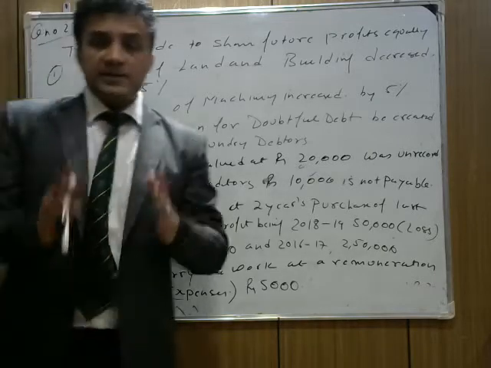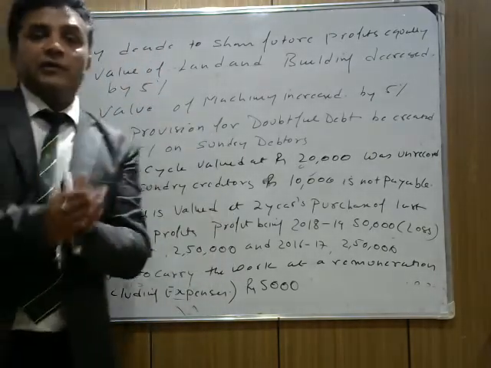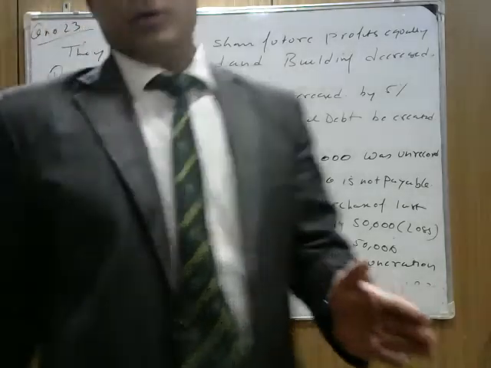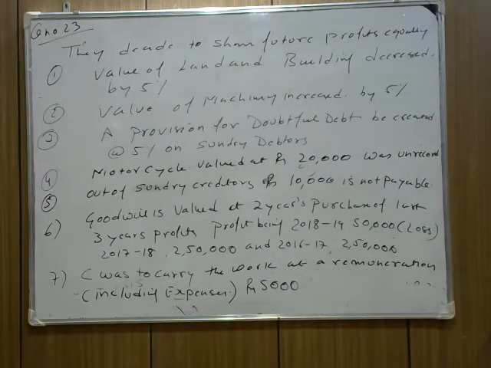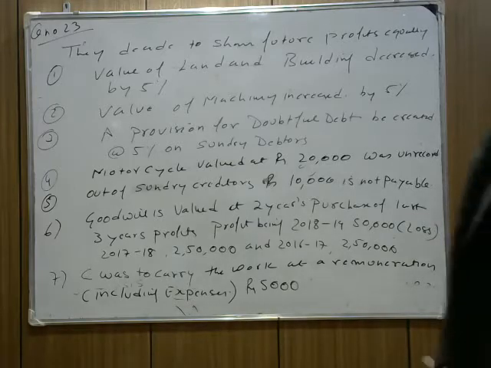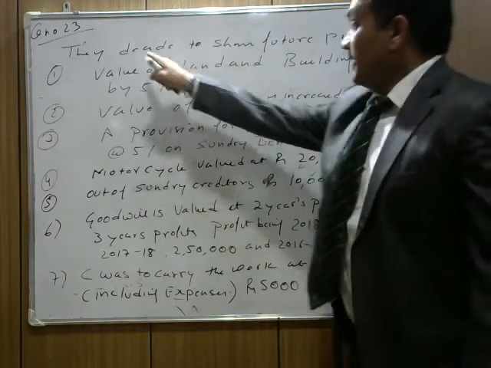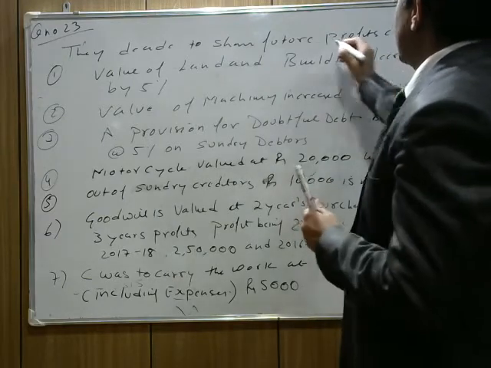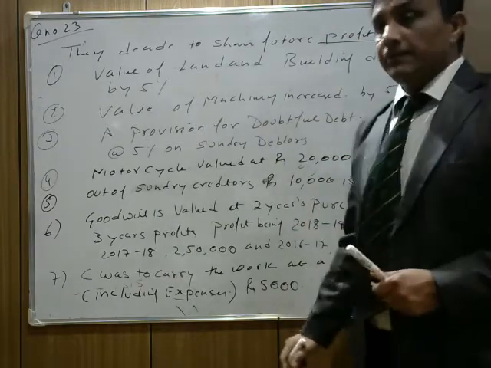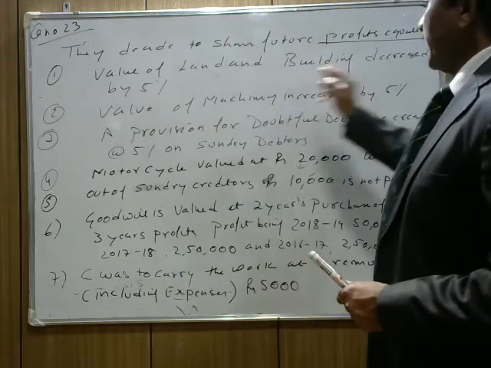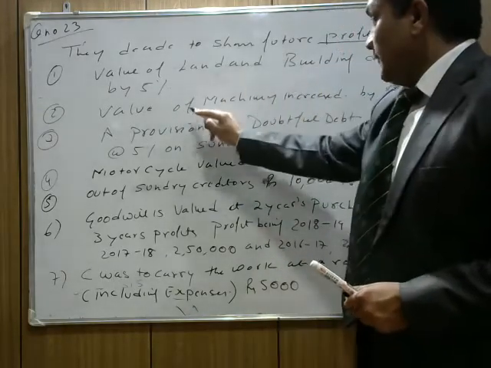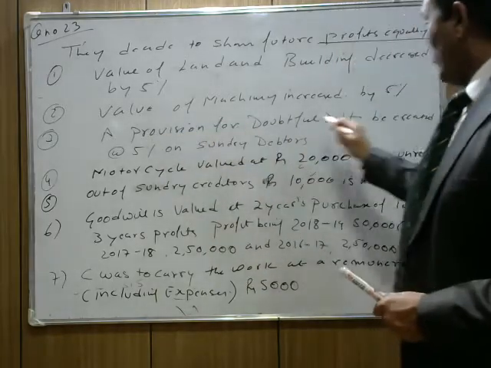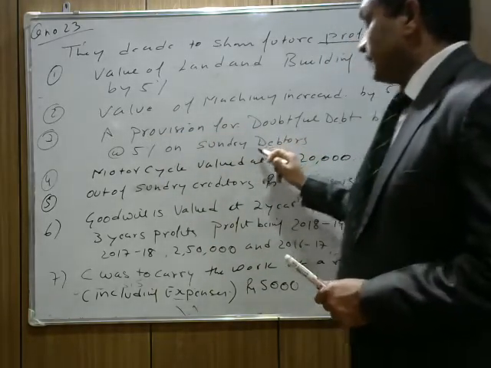Now understand the question. First find out what the benefits are and what the losses are. Note down the question first. We already made the balance sheet. They decide to share future profits equally. This is the first part. The value of land and building is decreased by 5%. The value of machinery is increased by 5%. A provision for doubtful debts is to be created at 5% on sundry debtors.